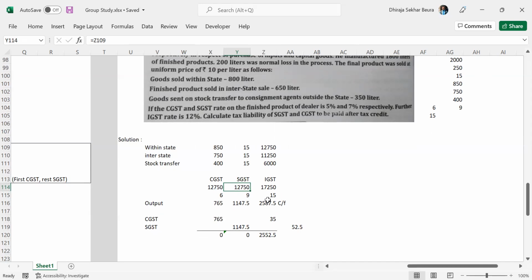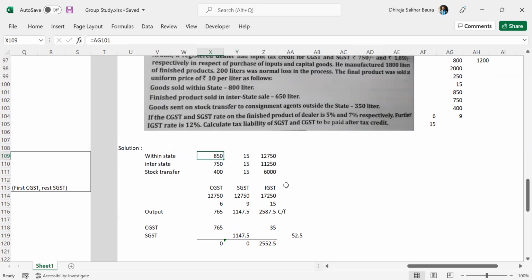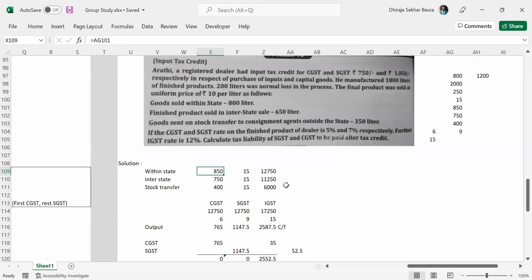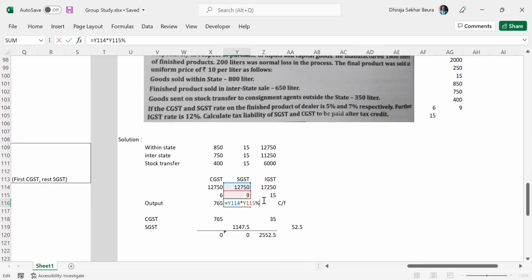It's 11,250 for me. 750, right? So this total SGST, you check this. I think this one is wrong. I think you copied. It should be 11,250 instead of 12,750, right?